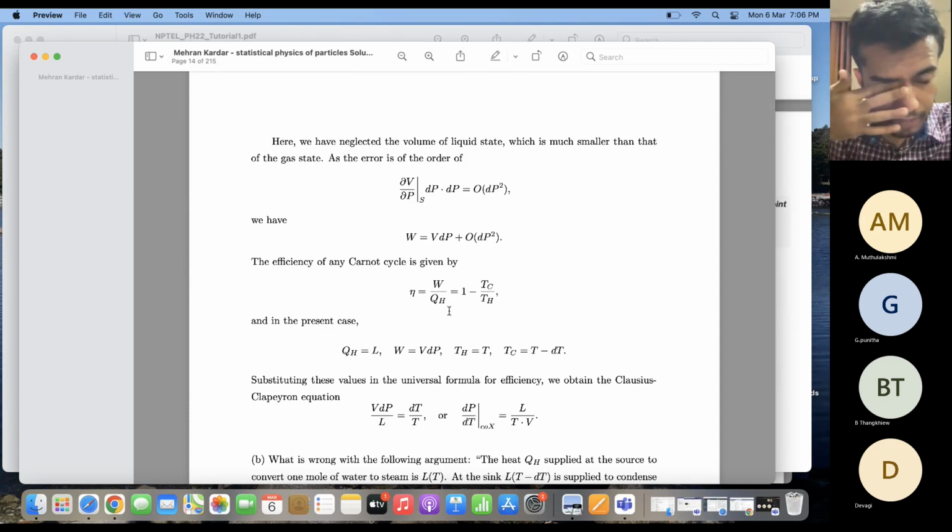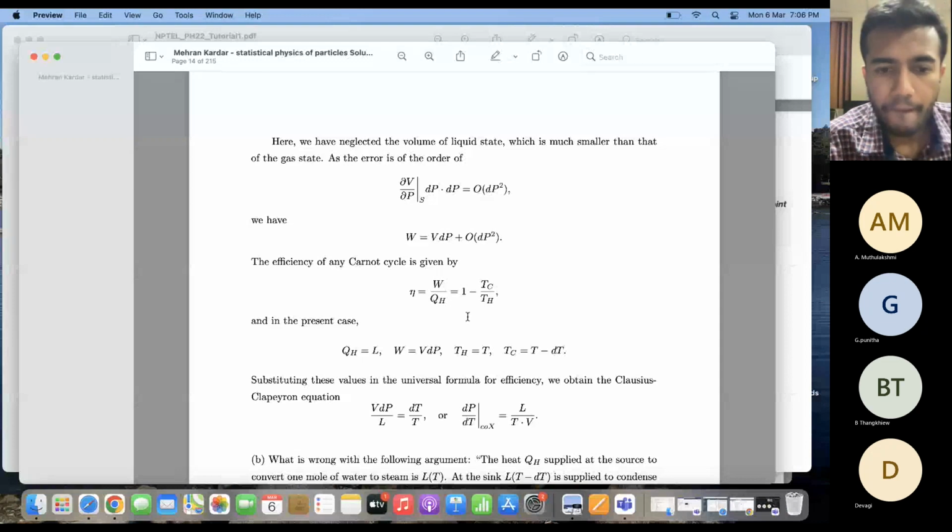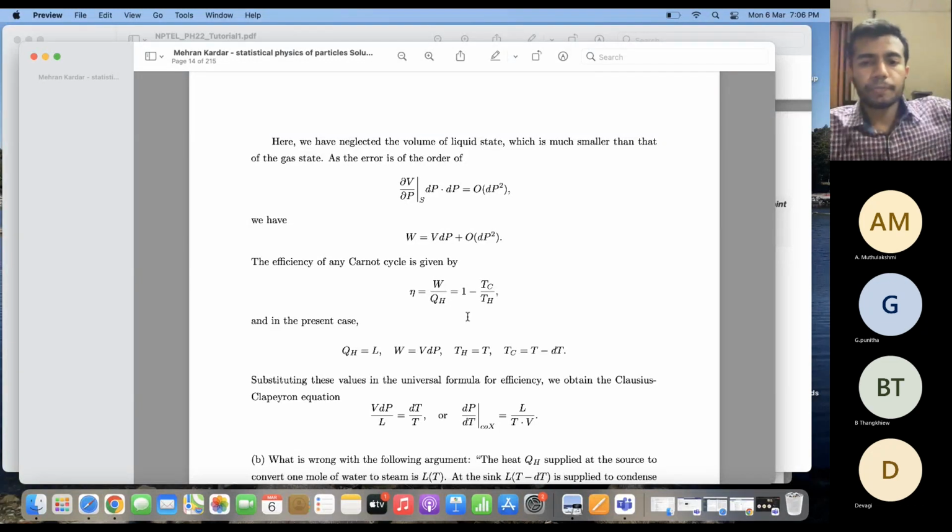The efficiency of the Carnot engine can be written as the work done divided by the heat input, which is nothing but 1 minus Tc by Th, where Tc is the temperature of the cold isotherm and Th is the temperature of the warm isotherm. QH, the heat absorbed during the heating part, is nothing but the latent heat of water, L. W, as we saw earlier, was V into dP.